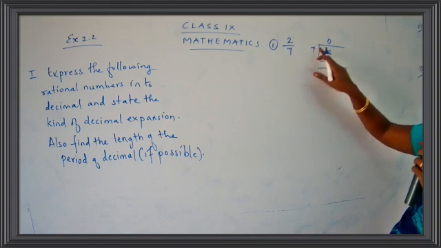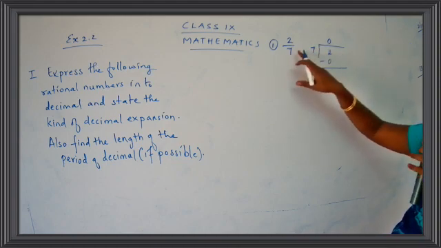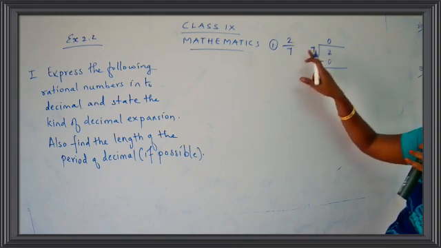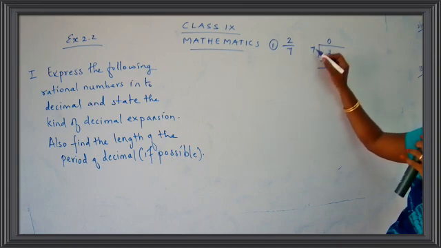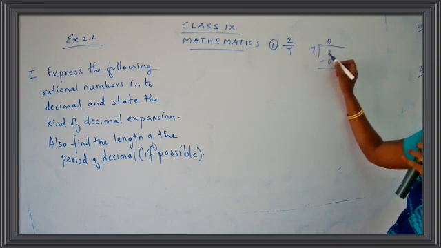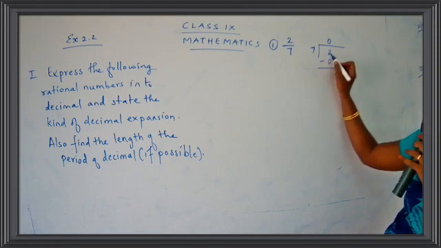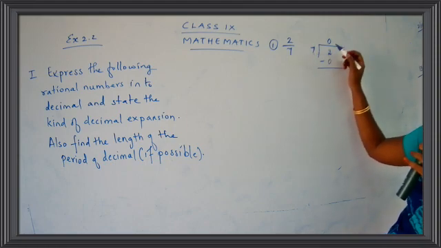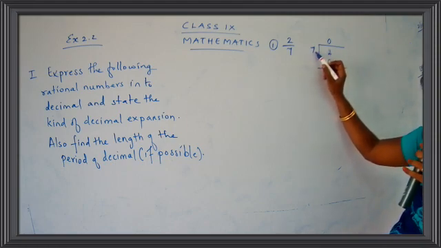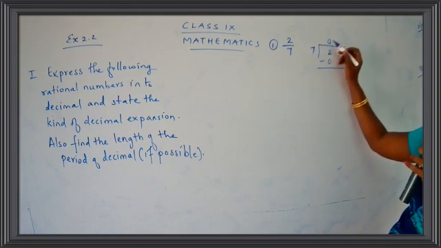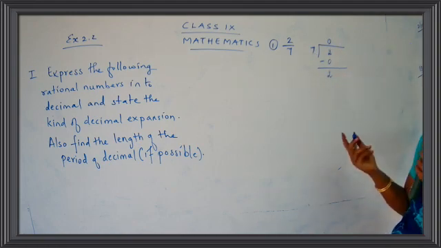So 7 out and 2 inside. That is 2 divided by 7. So denominator part will come out. So we wrote 7 and we took here 2. The number 2 is less than 7, yes? So this number is not divisible by 7. I'll put here 0, so I get 2 left.